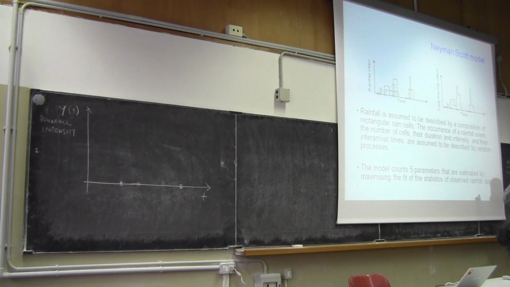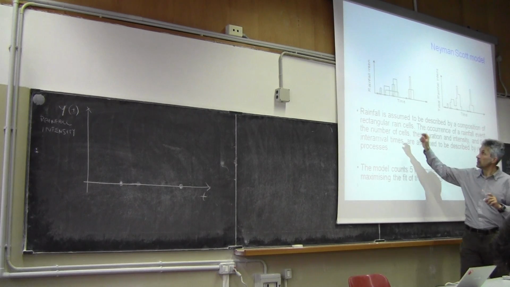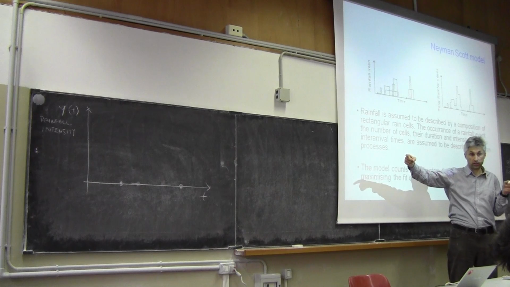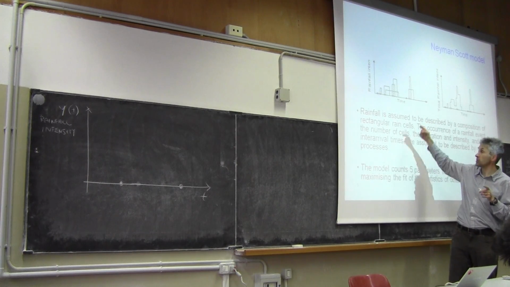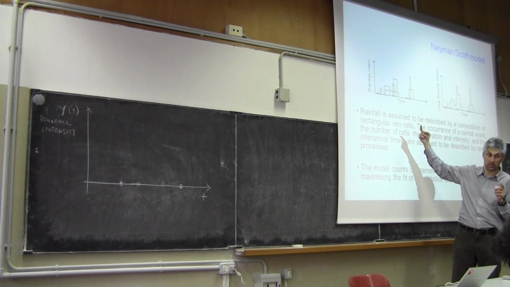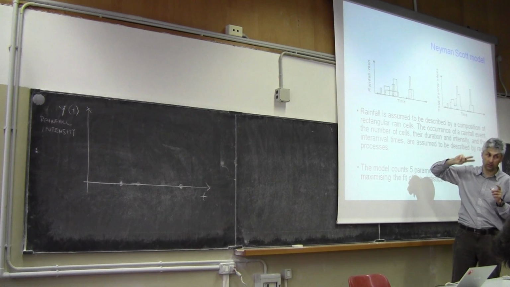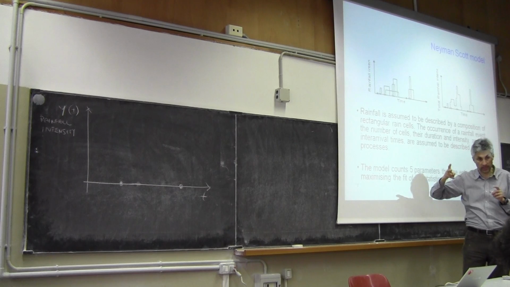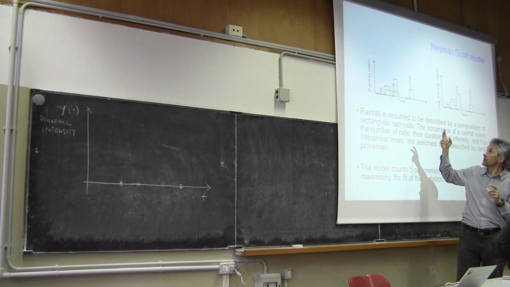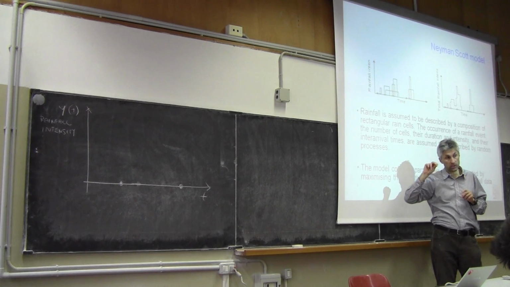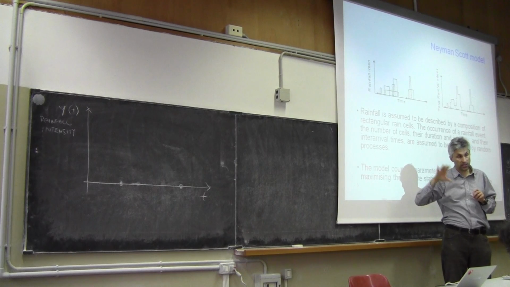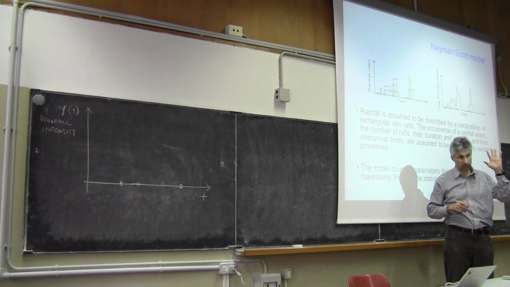And then each rectangle has a random duration. You see that they don't have the same duration. It's a random duration and a random intensity. They don't have the same intensity. Again, we have two random variables here, duration and intensity, and they are modeled through two more probability distributions. Each one has one parameter. So at the end, we have 5 parameters.